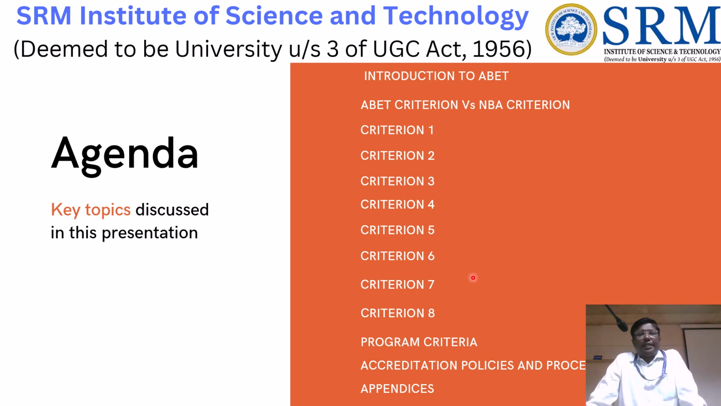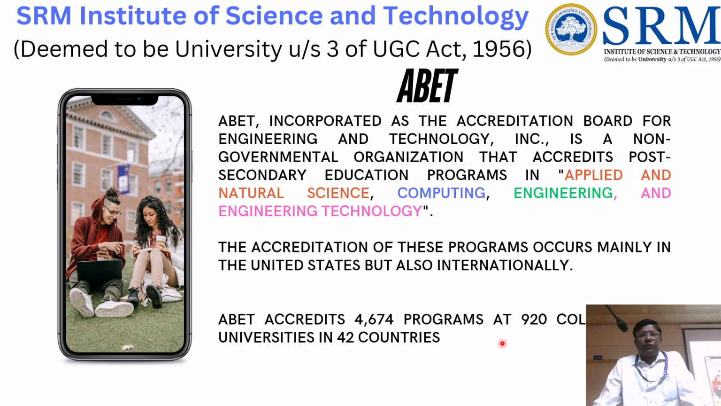If you look at the ABET criteria, we have 8 criteria, program criteria, accreditation policy and procedure, and appendix. These files we have to submit for the ABET process. For beginners, ABET is incorporated as the Accreditation Board for Engineering and Technology, USA. It is a non-government organization that accredits post-secondary education programs in applied and natural science, computing, engineering and engineering technology. All have different accreditations. What we are going for is the Engineering Accreditation Commission, EAC. So only that we are going for.